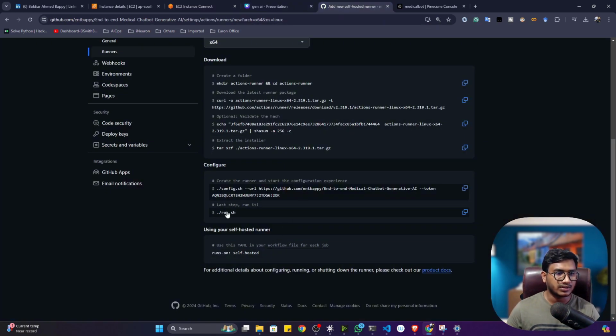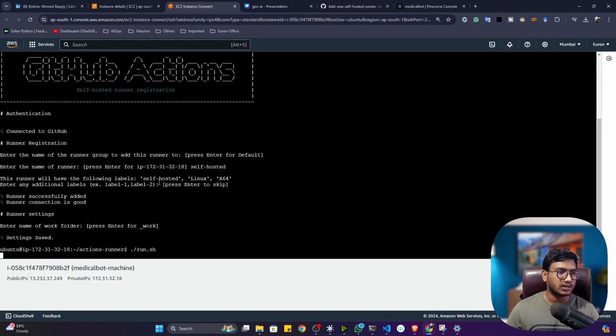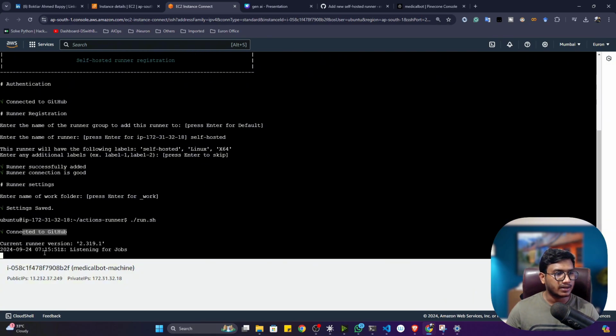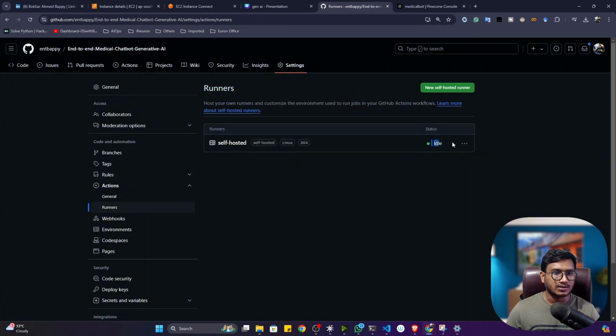Now the last command we have to execute, this one. And you can ignore this one, it is not required. Now see, it will be connected with my GitHub. See, connected to GitHub, listening for jobs. Now if I come back and go to the runners, see, the status should be idle. You can see it is connected.